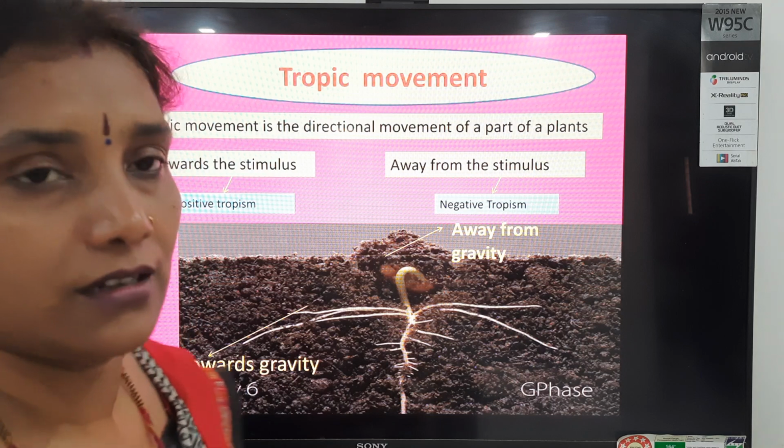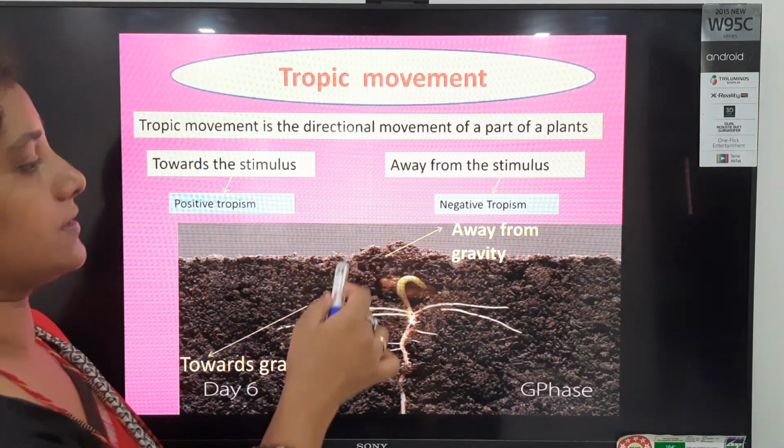Now next we classify the parts of the plant, students.